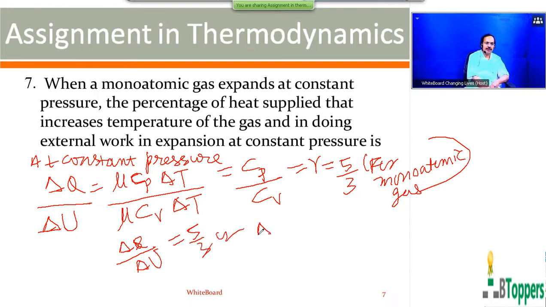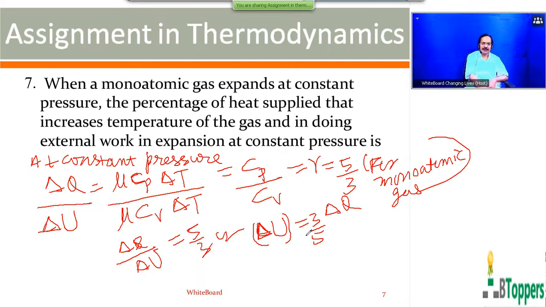So the change in the internal energy of the gas is 3 by 5 times delta Q. The amount of heat which is used to increase the temperature of the gas represents the change in internal energy of the gas.